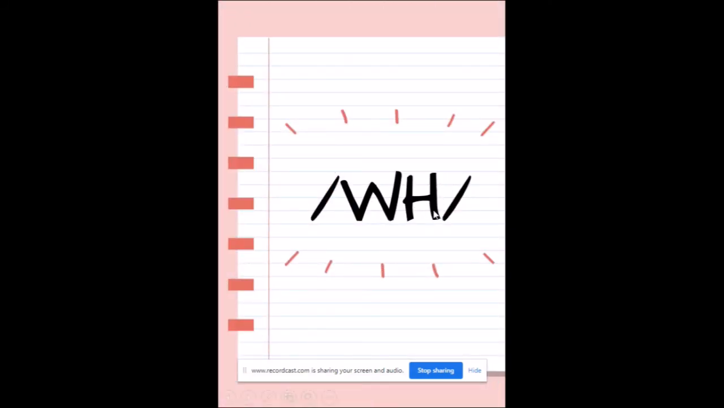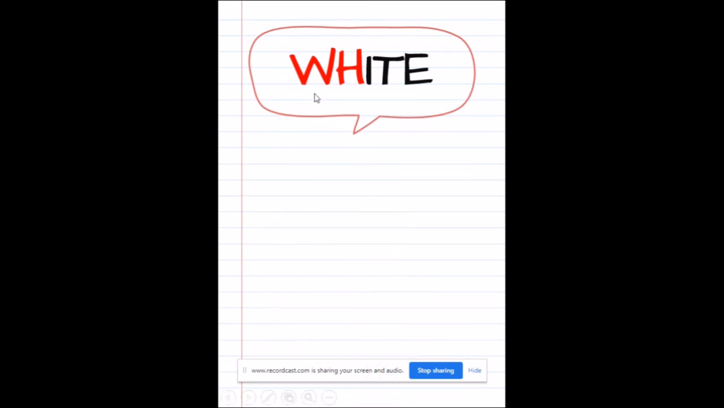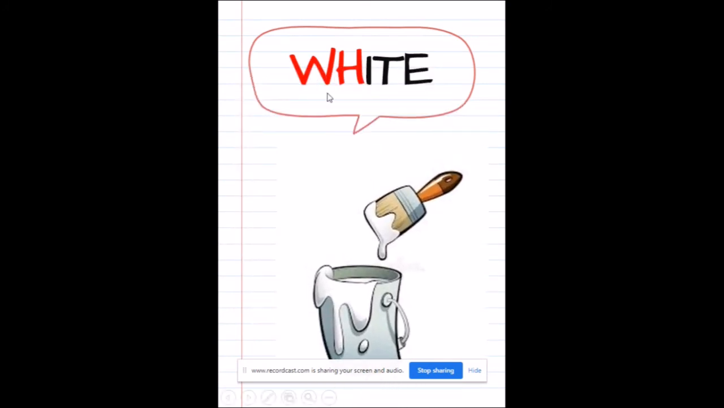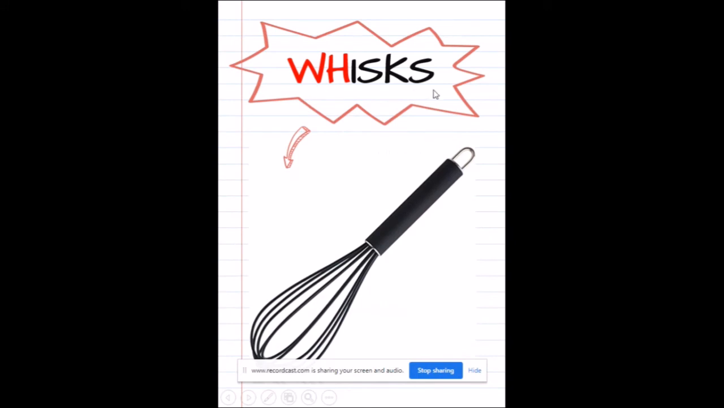Okay, let's move on to the second sound, which is WH, W. This is the sound that we learned yesterday, so you should know by now how it sounds. WH, W. Let's look at the examples. The first word is white. White. Very good. Next, whisk. WH, I, S, K. Whisk. Okay, good job.